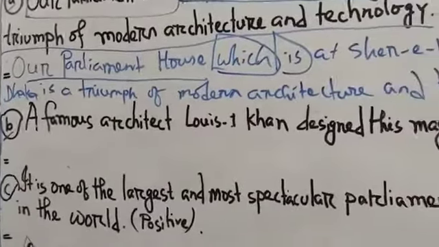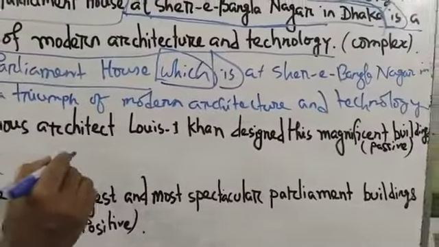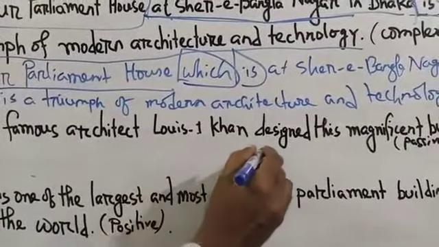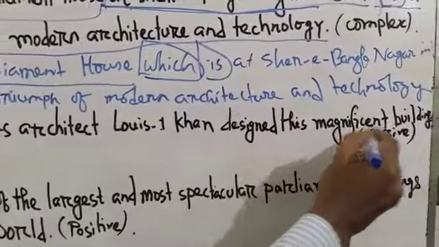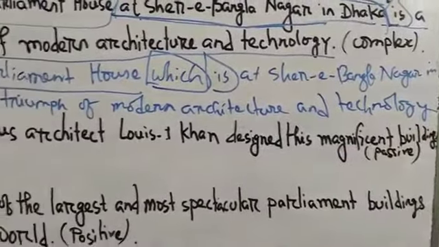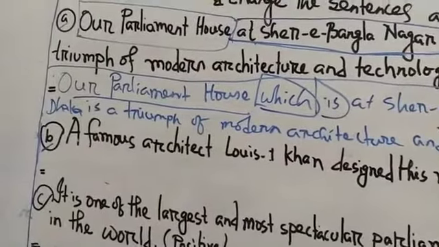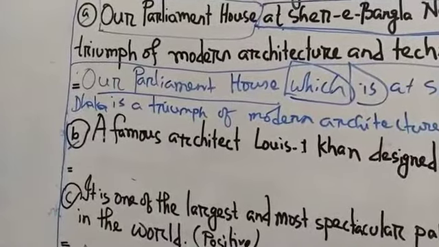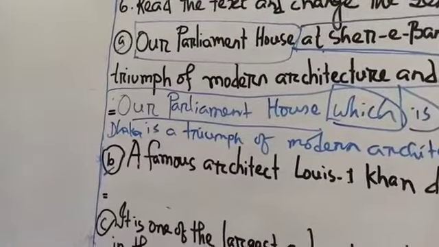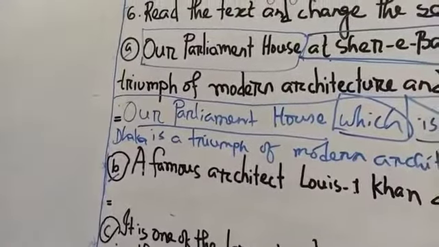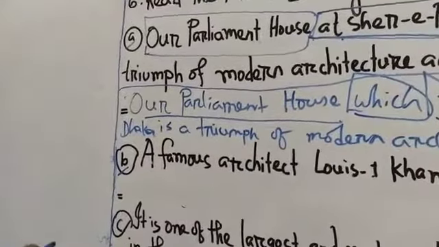Now come to the second sentence. A famous architect, Louis I. Kahn, designed this magnificent building. Here, at the time of changing from active to passive, you have to find out which one is the object.